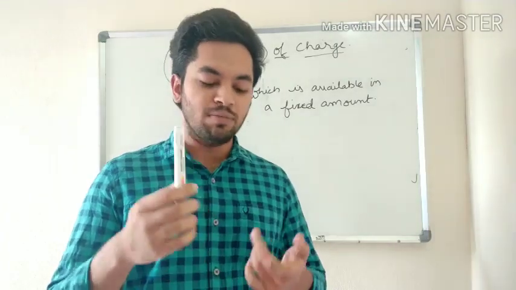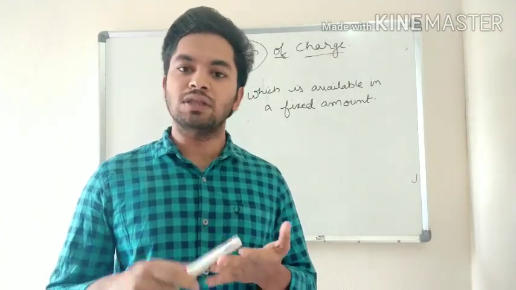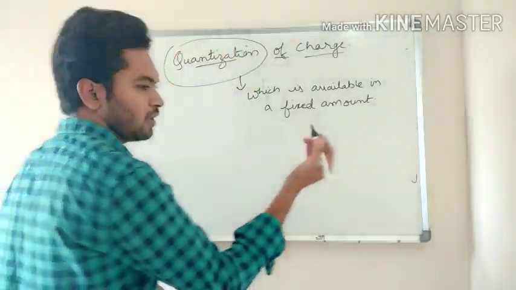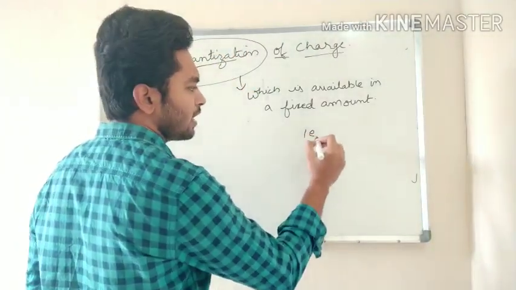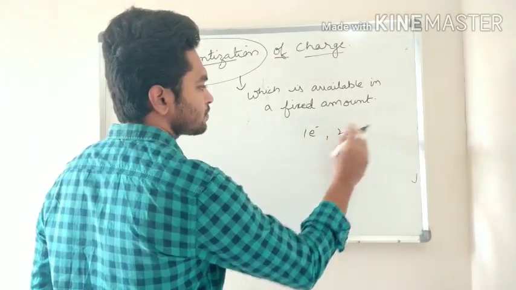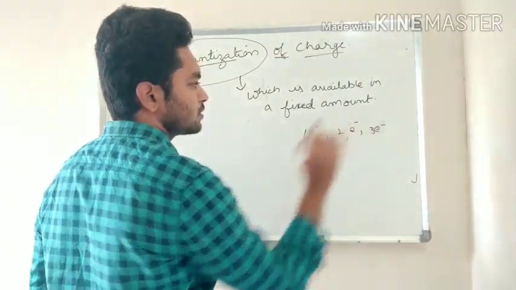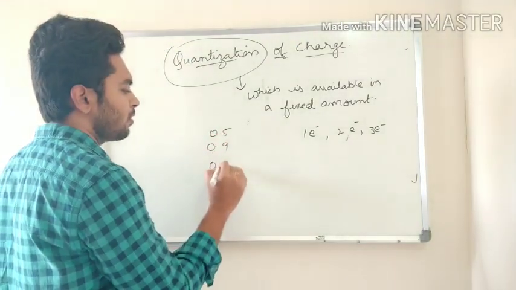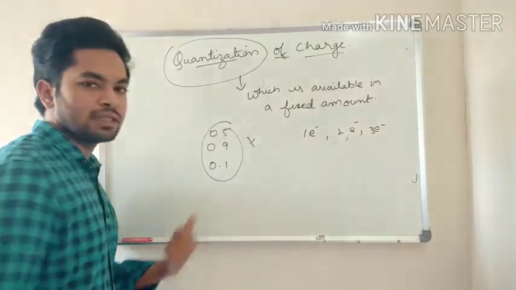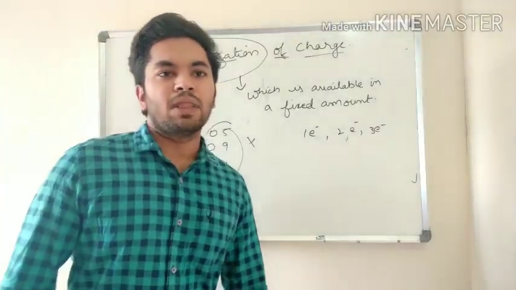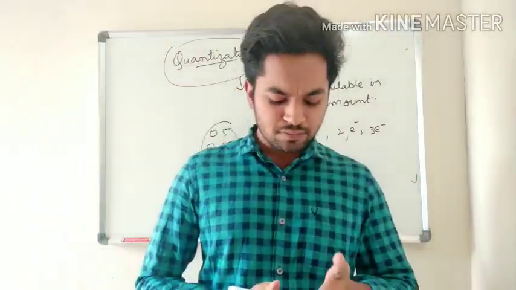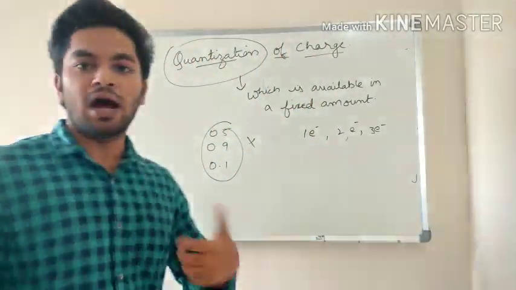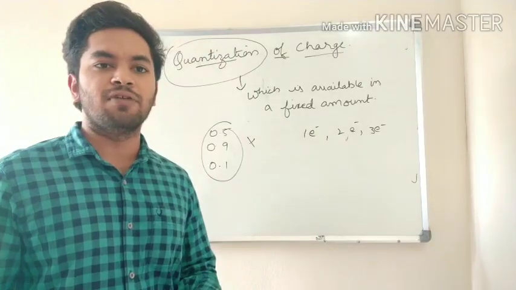What do you ask? Give me 1 marker or 2 markers or 3 markers or 10 markers. Similarly, electron is available as 1 electron or 2 electrons or 3 electrons. It is not available in 0.5 or 0.9 or 0.1. It is not available like this. Right? What we say is it is not available in decimals or half or 3/4 or something like that.